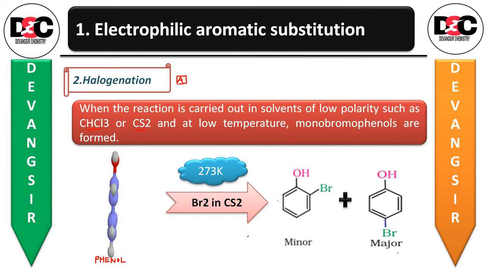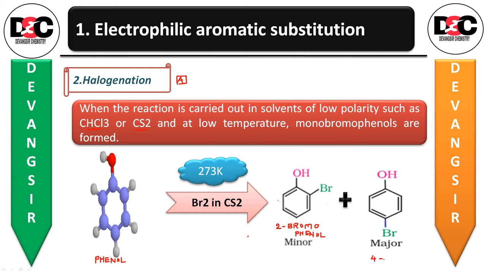Okay, so you'll be getting the minor as ortho-bromophenol, or you can also write 2-bromophenol, whereas here 4-bromophenol.